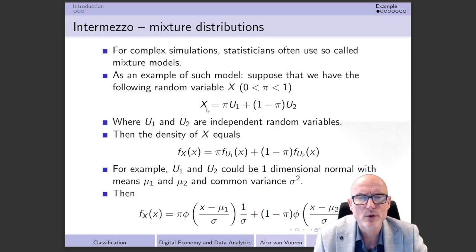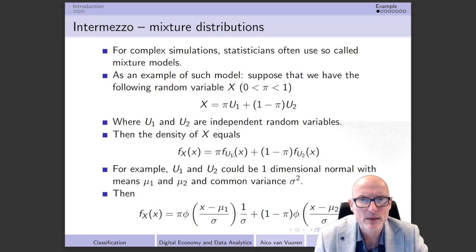Then it's not so difficult to show, simply based on standard probability theory, that the density of x, at least if u1 and u2 have density functions, so they must be continuously distributed, can be written in the following format: f_x evaluated in x is equal to pi multiplied by f_u1(x) plus 1 minus pi times f_u2(x).